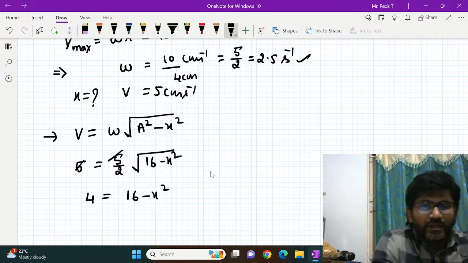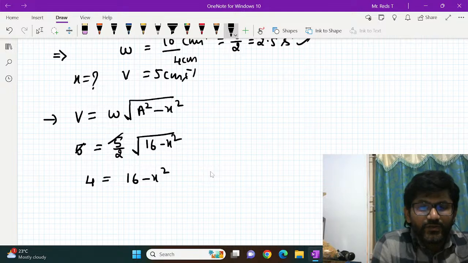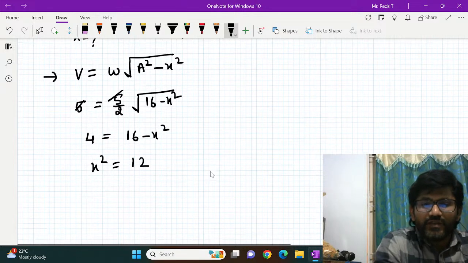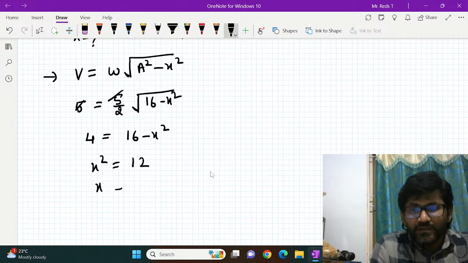If you bring x square to the left hand side, it becomes plus x square is equal to 16 minus 4, which is 12. So x is root 12. x is root 12 centimeter.